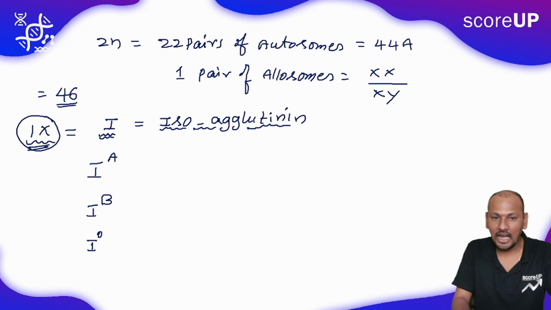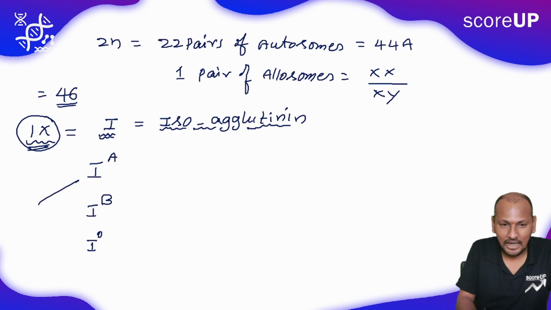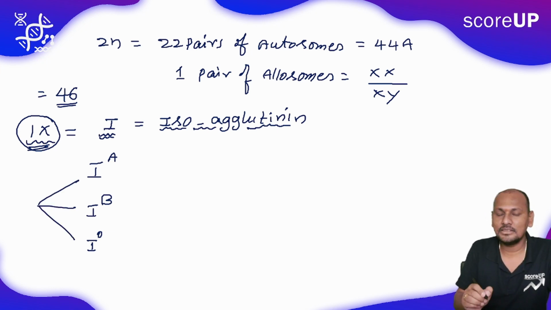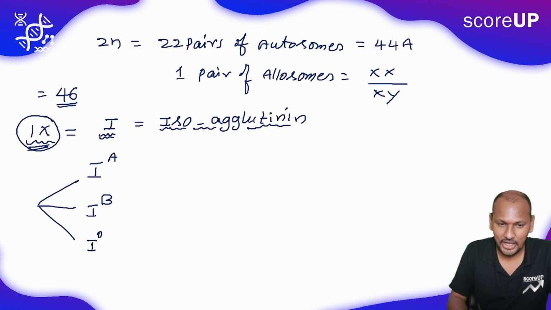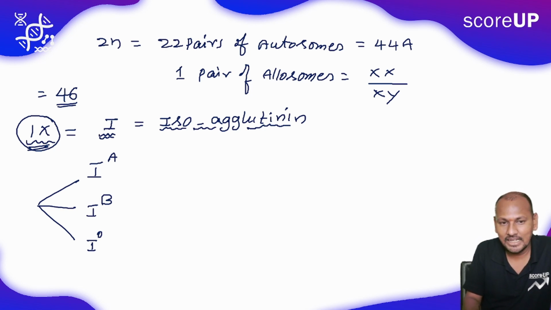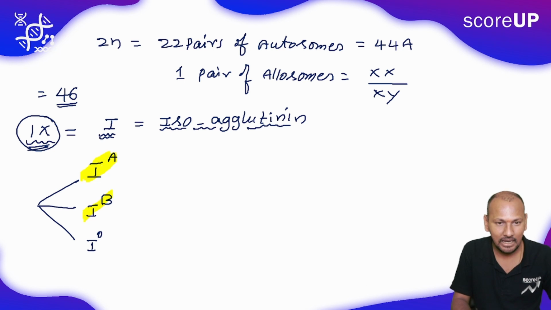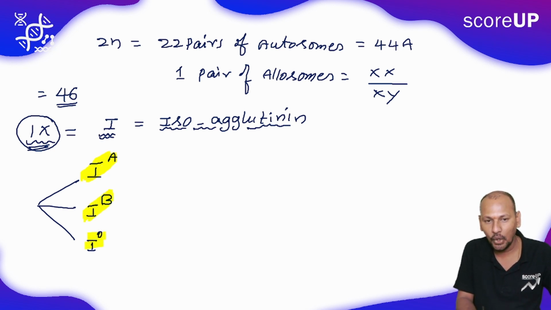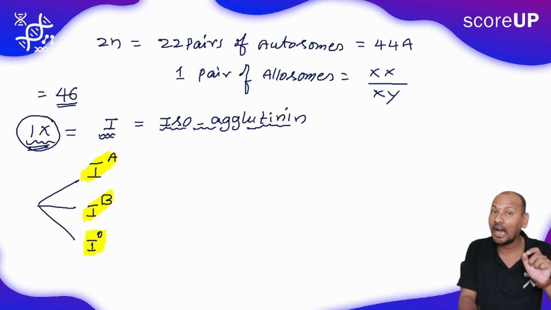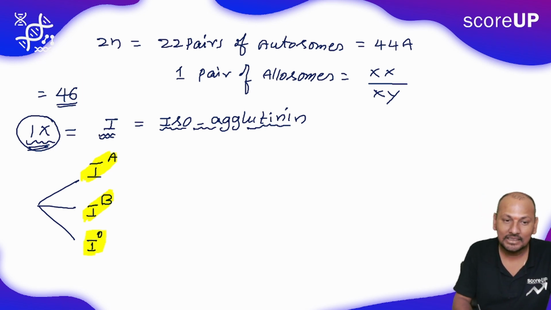Gene I has 3 types of alleles. Here I will highlight that the IA allele is dominant, the IB allele is also dominant, but IO, which should not be pronounced as I zero, is recessive.